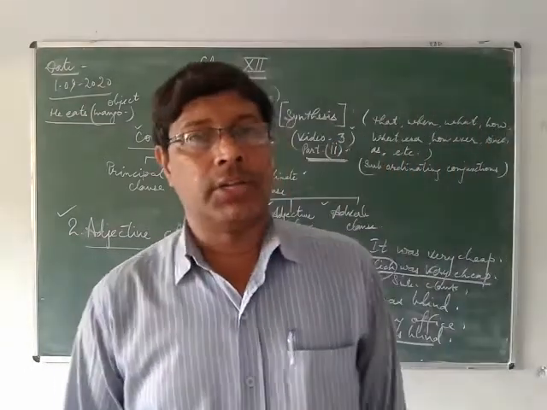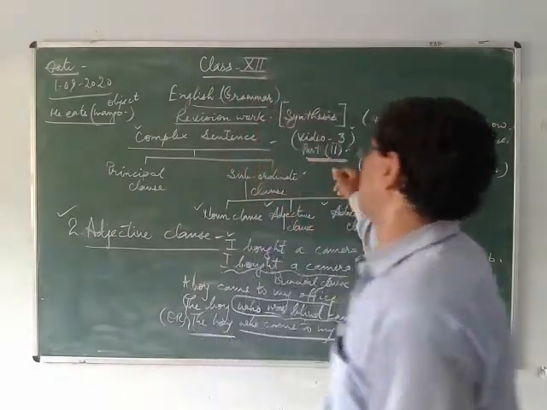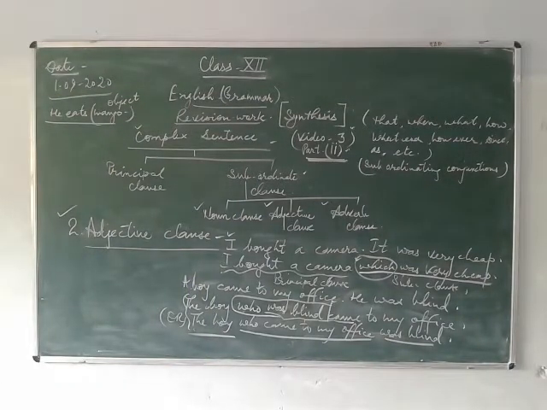Now I will teach you the adverb class in my third part of the third video. Okay?